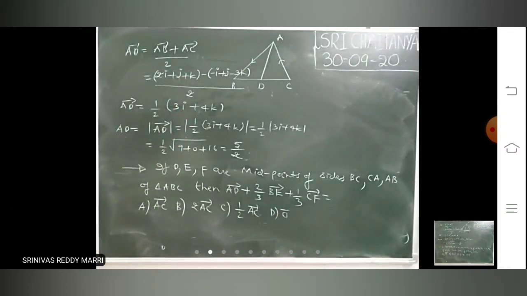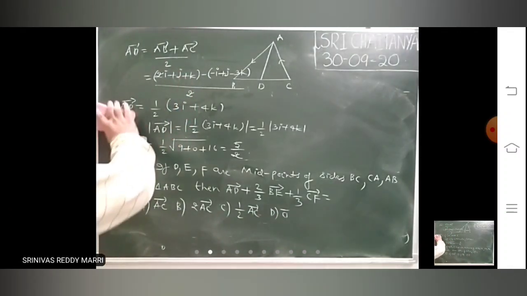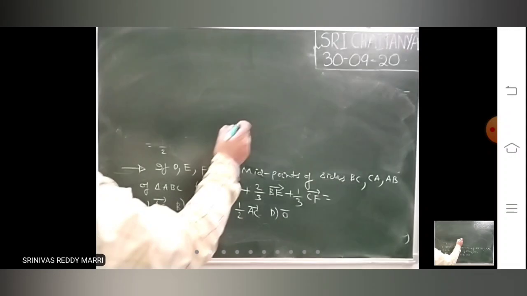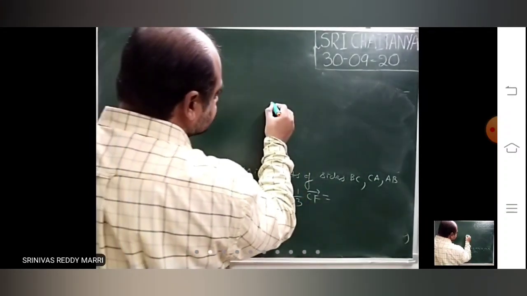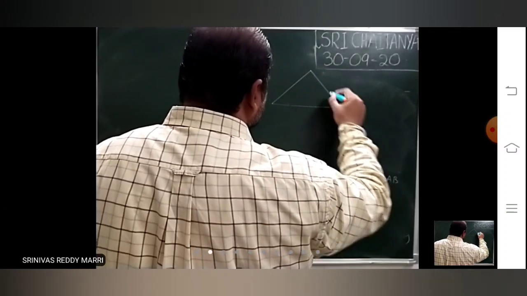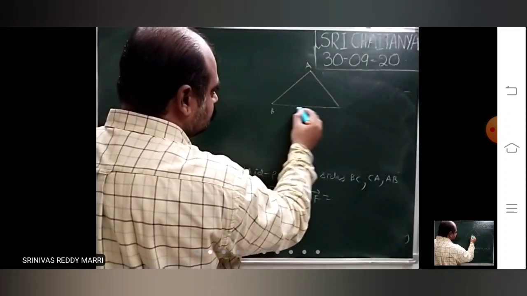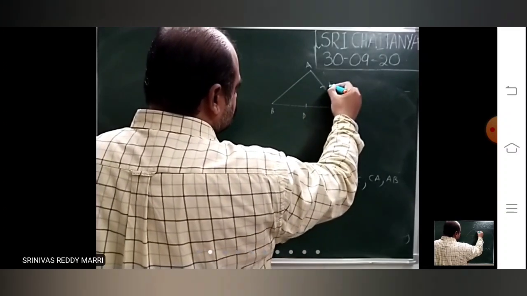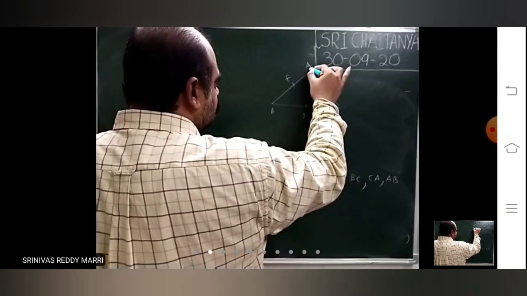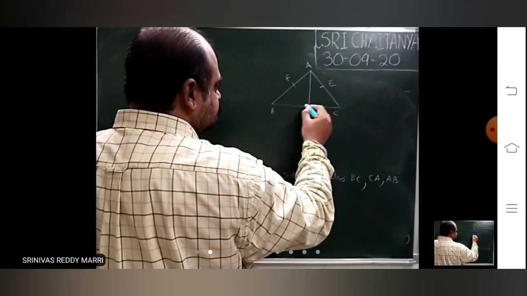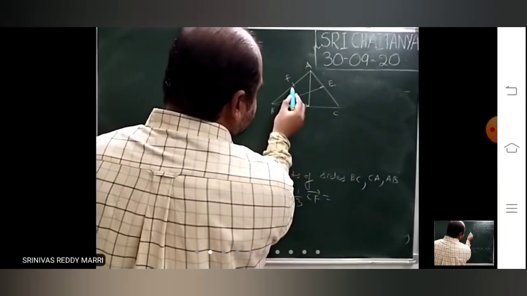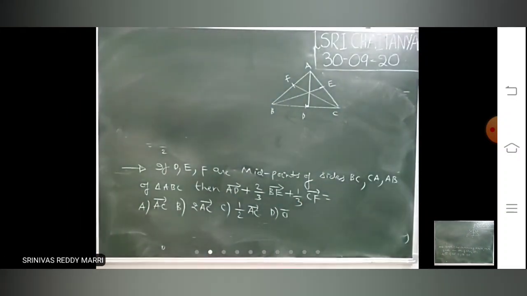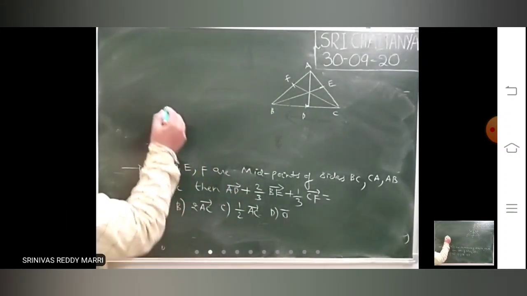Look at this. So, medians. This is one median, another median. So these are the three medians. Now you know AD bar means what?